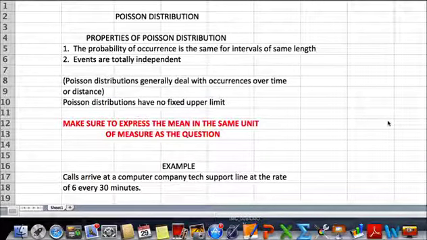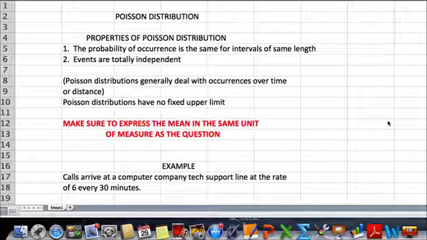Another kind of distribution that you would be required to calculate probabilities for is the discrete distribution called Poisson. This was put together many years ago by a French mathematician and scientist, and it bears his name today.